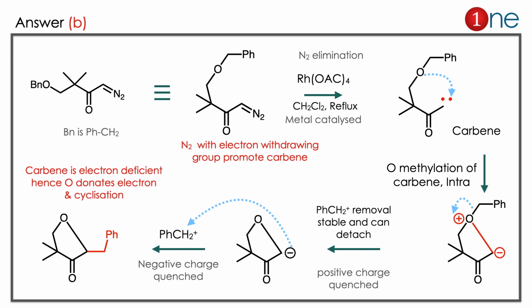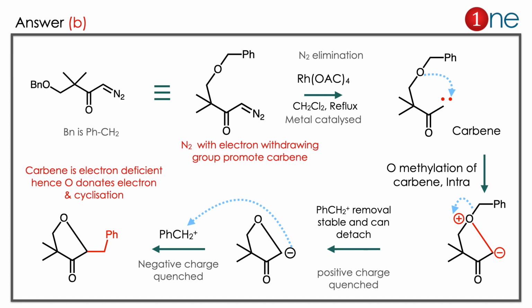N2 is a good leaving group. N2 leaves and carbene forms there. The carbene is very much an unstable one. It will force itself to stabilize in some way. So what really happens is, normally carbene is an electron deficient one, so it always thirsts for bonding. So oxygen attacks there and it has the negative charge developed on that carbon.